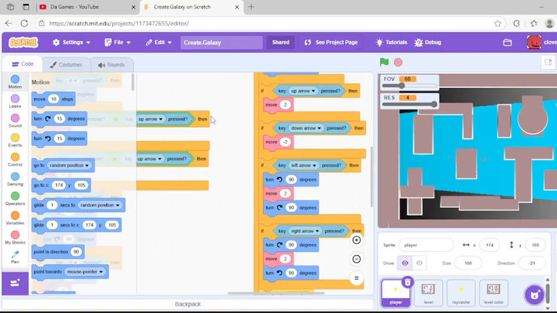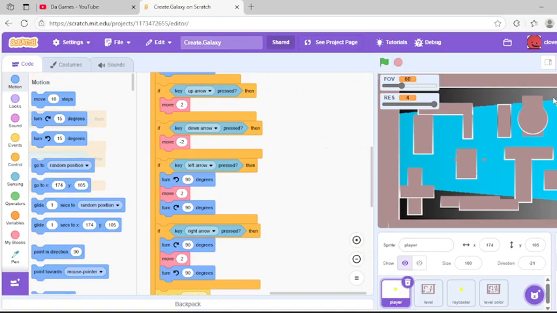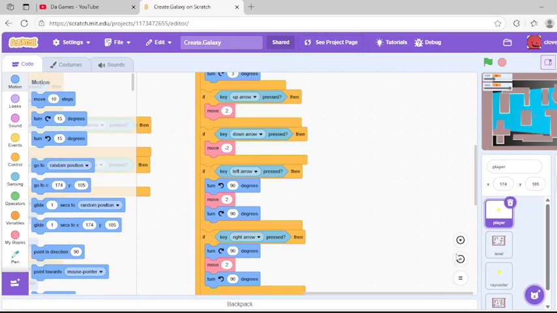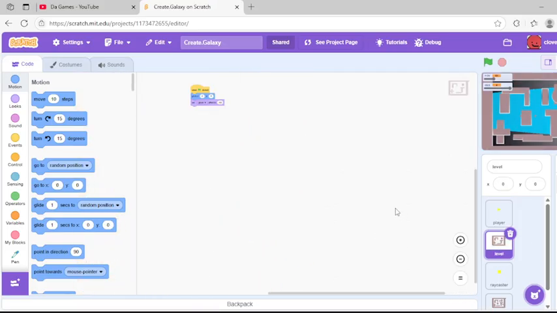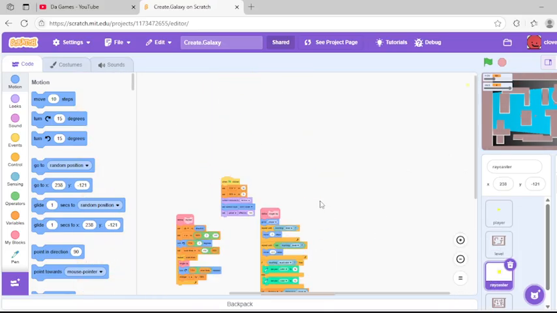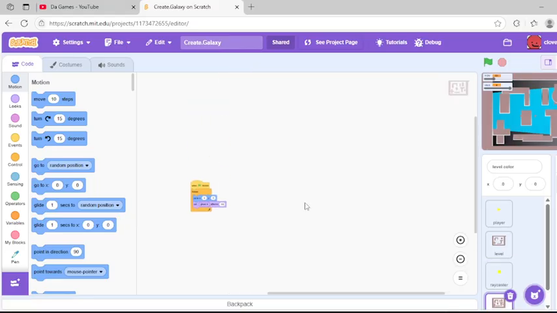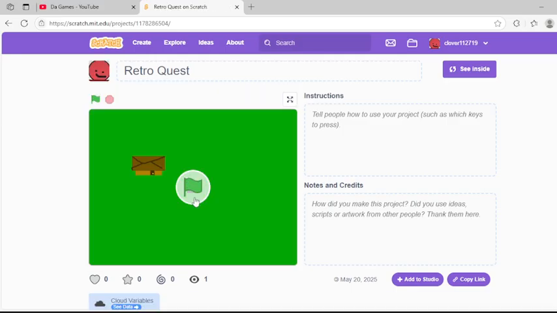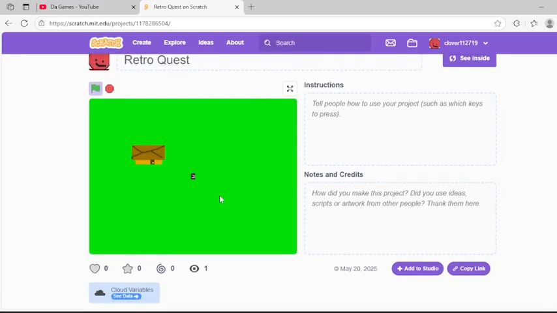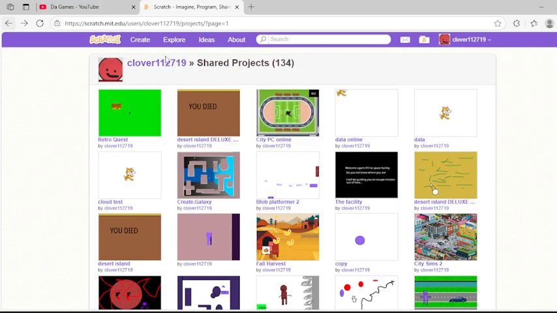Look how much code went into this game. Here's just the player. And then there's the level, which doesn't have much. But then there's the Raycaster. It doesn't seem like a lot, but trust me, it took a while. And then, of course, there's RetroQuest, which is my first online video game. Anyway, I could spend forever showcasing these video games, but I think you want to know, how do you create one?